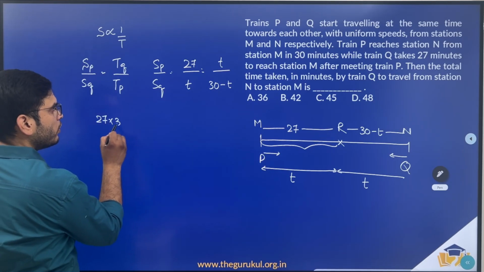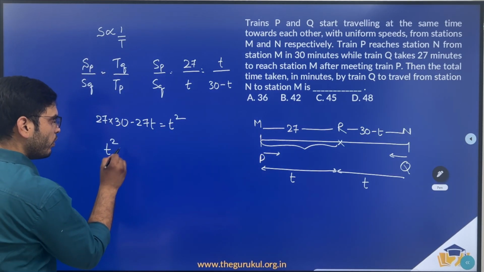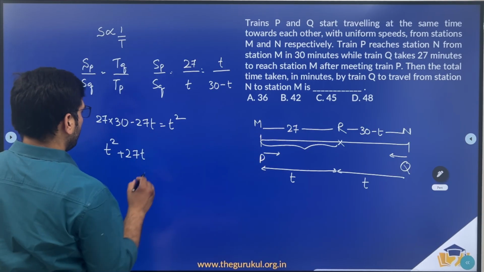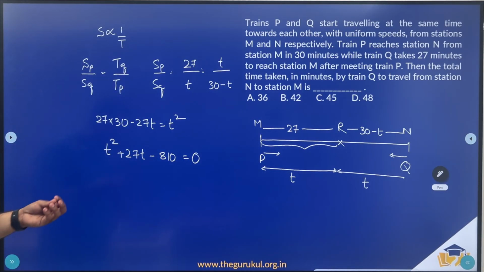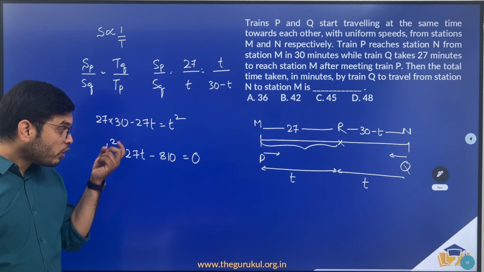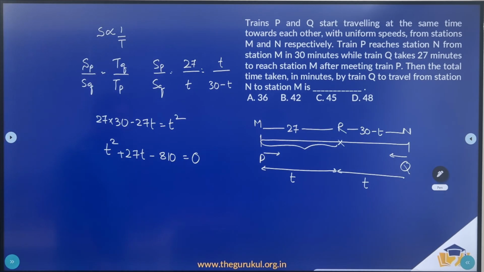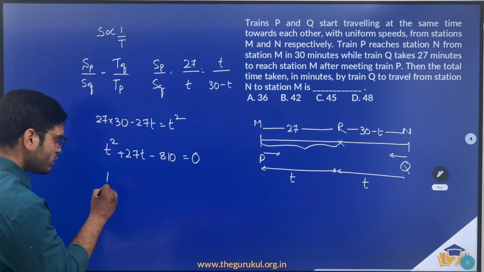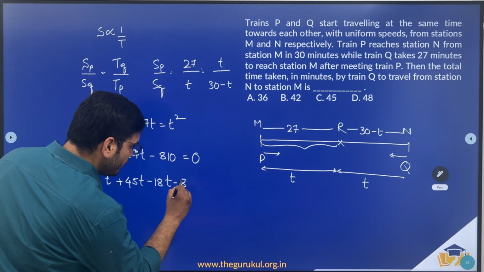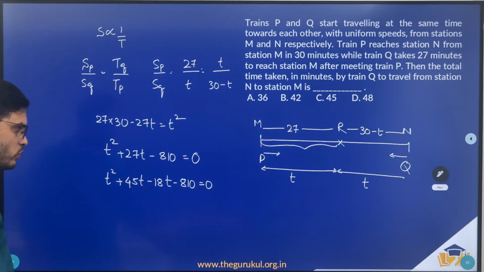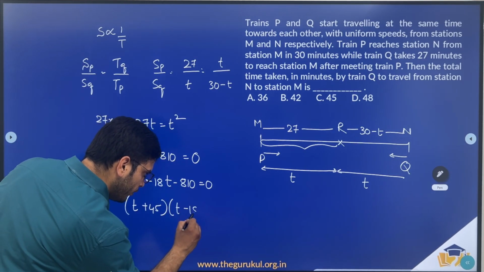27 into 30 minus 27T is equal to T square. So this is nothing but T square plus 27T minus 810 is equal to 0. So we need to write minus 810 as a product of two numbers that add up to 27. That's nothing but 45 into 18. So T square plus 45T minus 18T minus 810 is equal to 0. So I can write this as T plus 45 into T minus 18, and this should be 0.